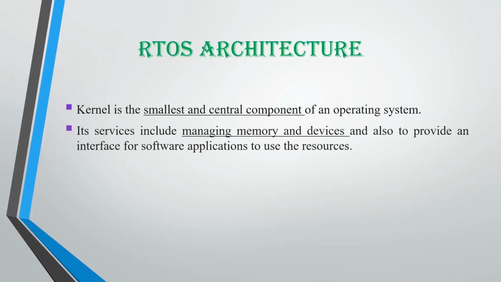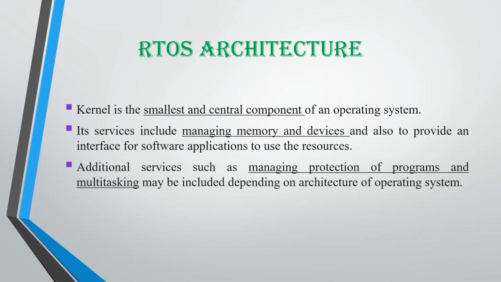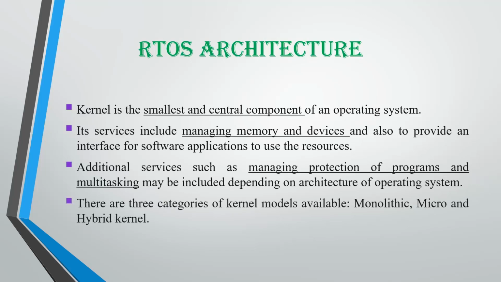Next, the kernel is the smallest and the central component of the operating system. It manages the memory and the devices. It also manages protection of programs and multitasking. The main concentration of the kernel is on the scheduler part of the RTOS. It supports all kinds of application systems and follows thread priority, that is preemption. Let's see the three categories of kernel models available: monolithic kernel, microkernel and hybrid kernel.